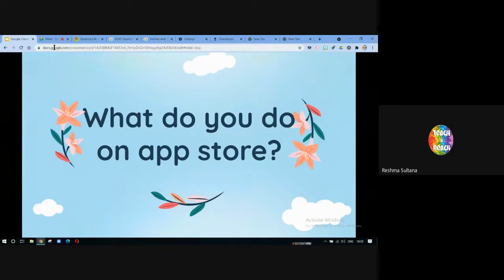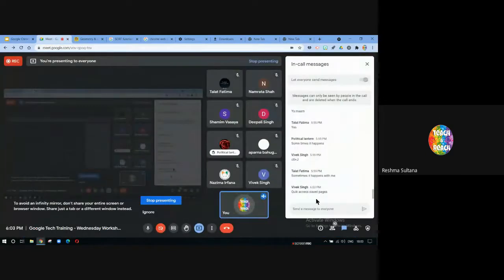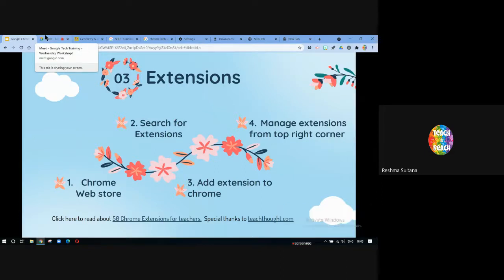The next thing is extensions. So can anybody quick access saved pages? Thank you, Vivek sir. Perfect answer. So it is a quick access to the saved pages, bookmarks. Next one is extensions. Anybody who wants to say anything about extensions? What we have discussed about extensions? What have we discussed? It's just like a Play Store app or any store where we can use the apps without downloading again.